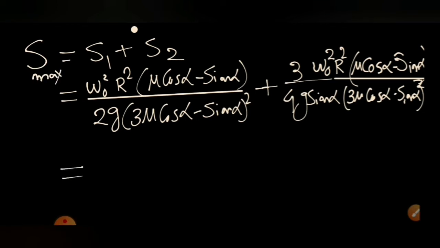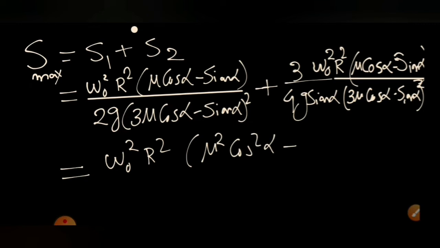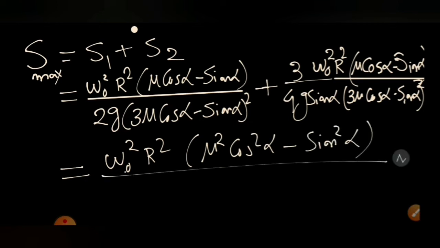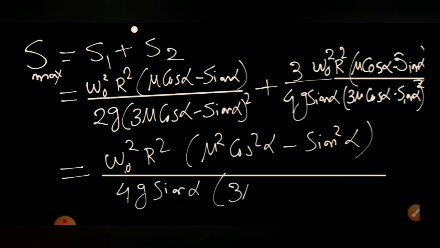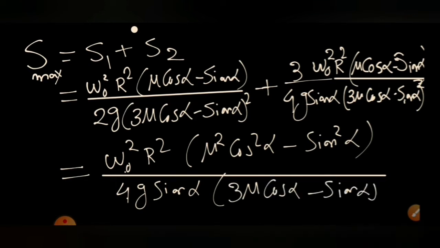If we substitute the values of S1 and S2 and simplify, we get omega naught square r square into mu square cos square alpha minus sine square alpha, divided by 4g sine alpha into 3 mu cos alpha minus sine alpha whole square.